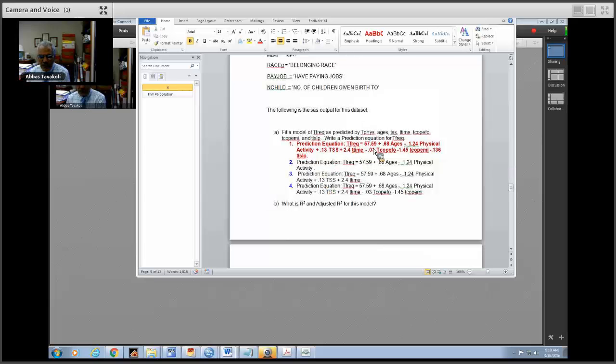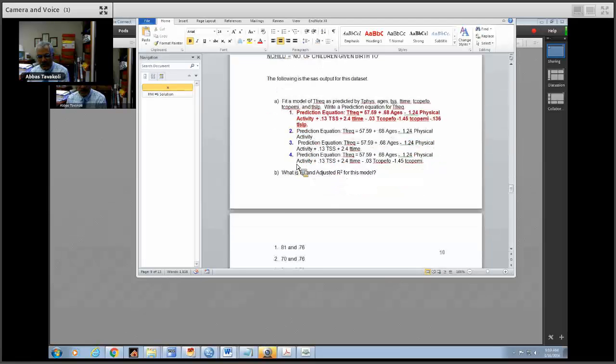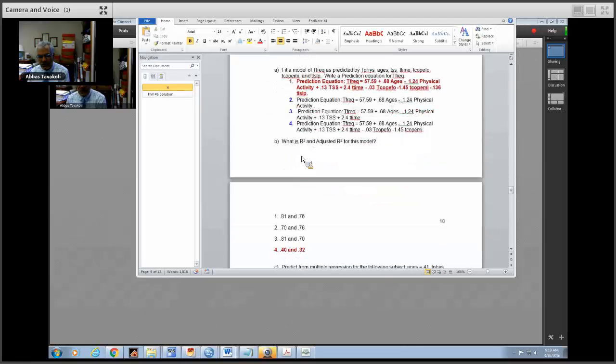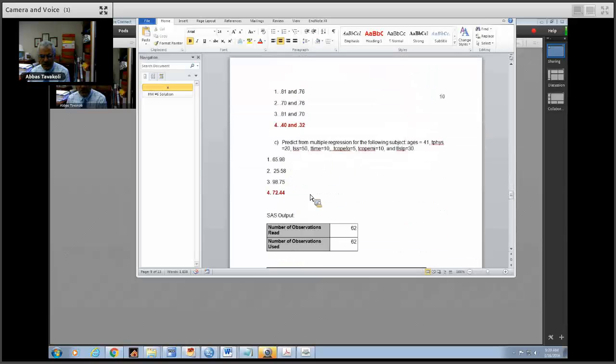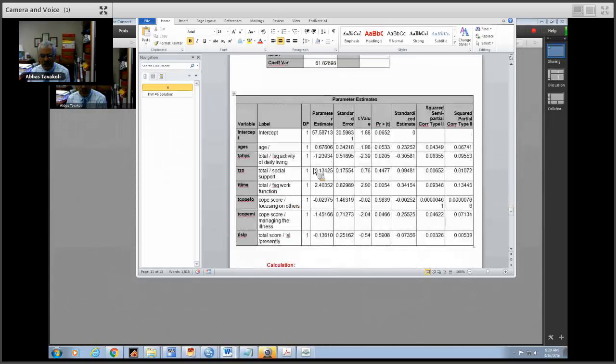Problem 3, we have multiple regression. The prediction equation was the following. Again, you have one intercept, and then you list all of the slopes for each independent variable, which number 1 was the correct answer. The R square and adjusted R square were 0.4 and 0.32. And when we replace these values, we get 72.44. Again, these are all your slopes.